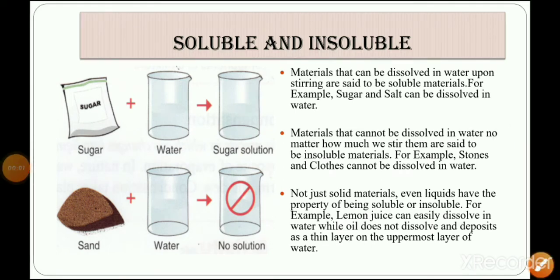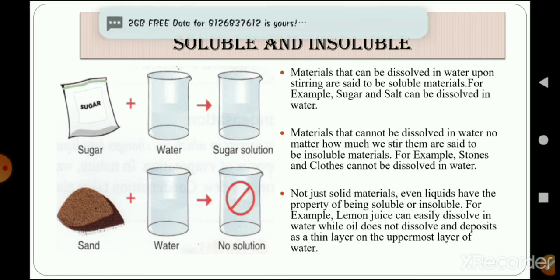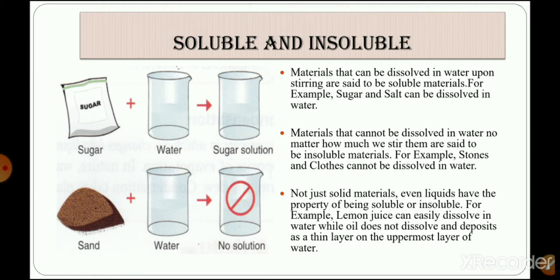Students, we talked just now about how lemon juice can be mixed with water, whereas if we add oil to water, we will observe that it is not miscible in water. Those liquids which get mixed with each other are known as miscible liquids. What do we call them? We call them miscible liquids. Whereas liquids that do not mix with each other are known as immiscible liquids.